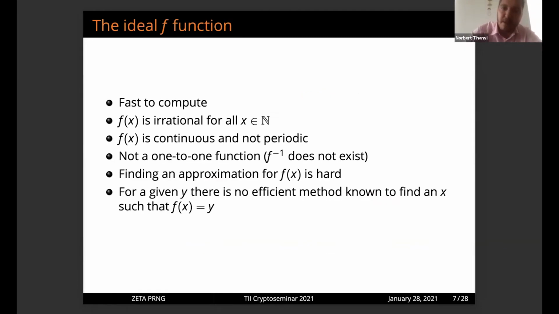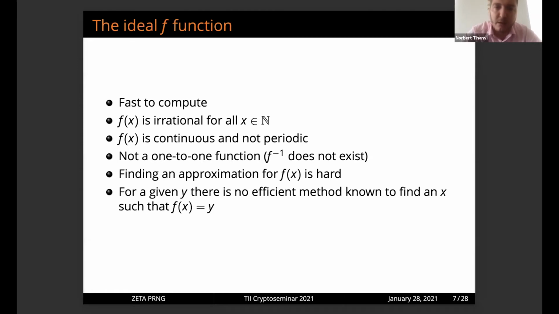So the ideal f function for us is fast to compute, of course. f(x) is irrational for all x. f(x) is continuous and not periodic. Not periodic is very important for us in order to not predict the future bits of the generator. Not a one-to-one function. The inverse of f does not exist. And of course, finding an approximation for f should be hard.